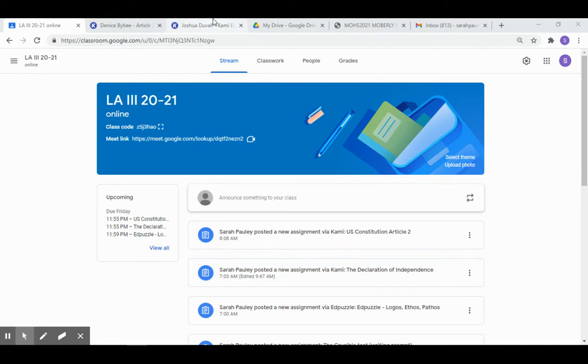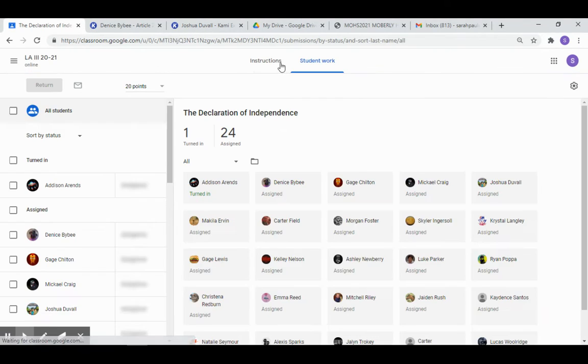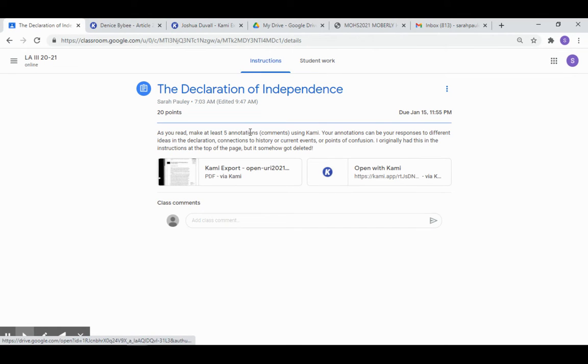So on these assignments, those are posted through Kami. If you were online last semester, then you have not encountered Kami before, or at least you haven't used it. So I'm going to quickly go over some parts of that. On this Declaration of Independence article, some of my instructions that I initially had on there got deleted.